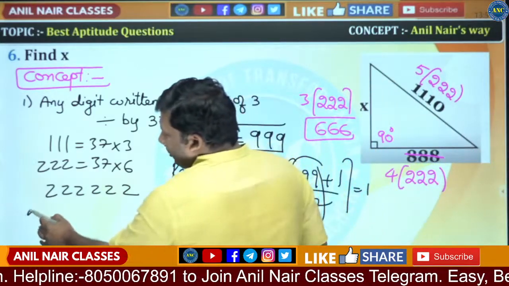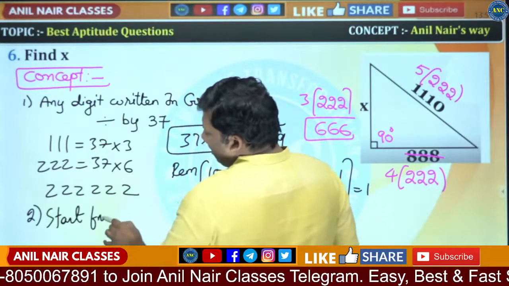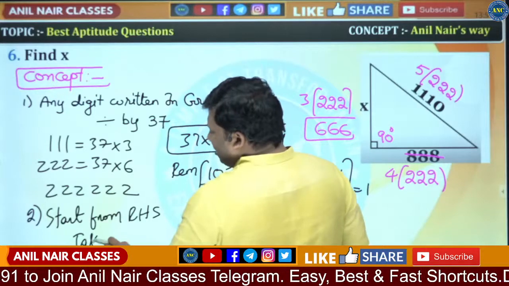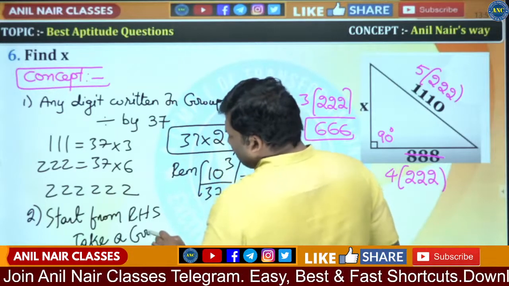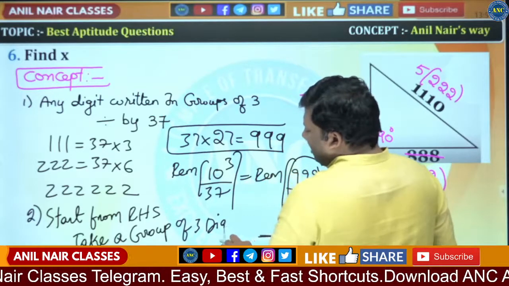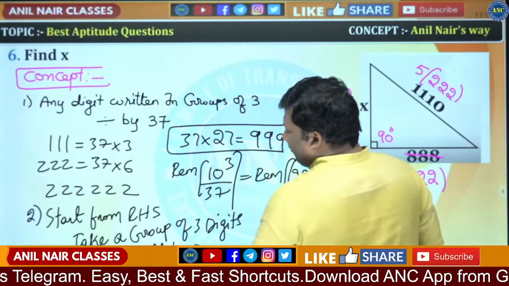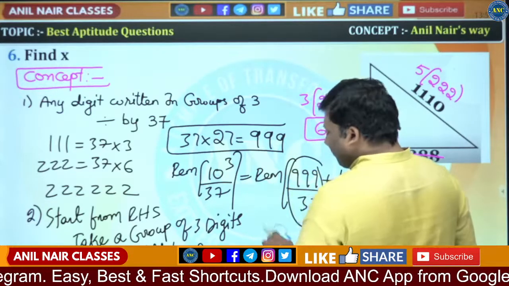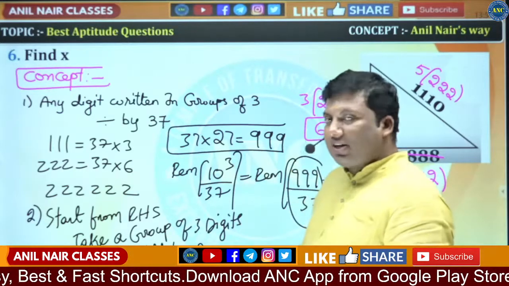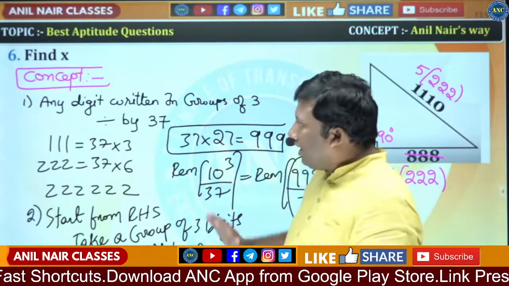So, second point. Start from right hand side. Take a group of 3 digits. Add them. This is the divisibility rule for 37. Take a group of 3 digits and add them, starting from right hand side. I hope you can see the down part, otherwise I'll try to write it.